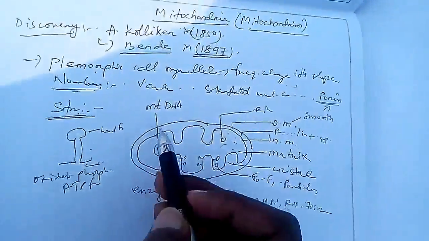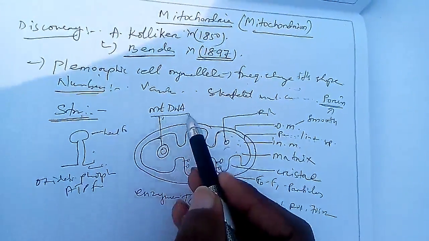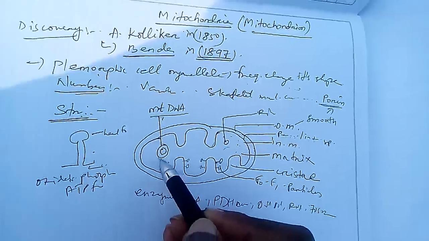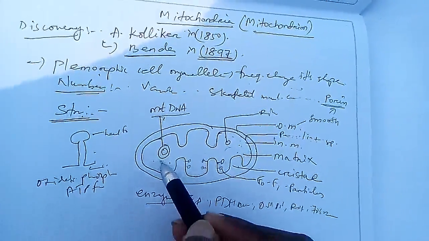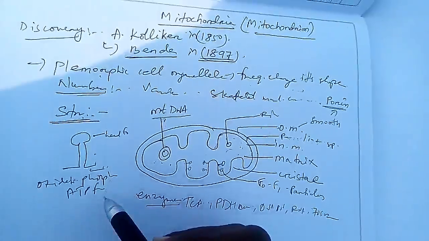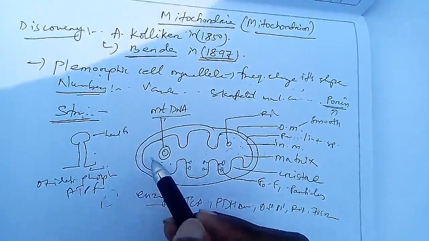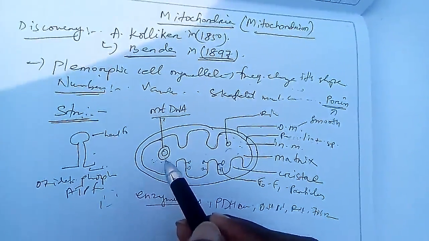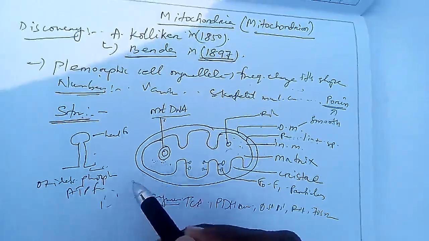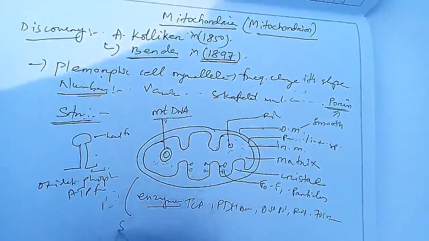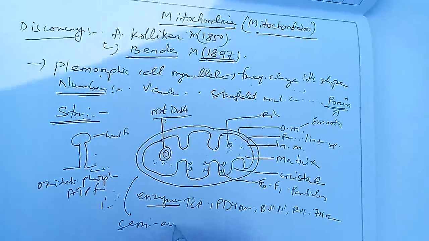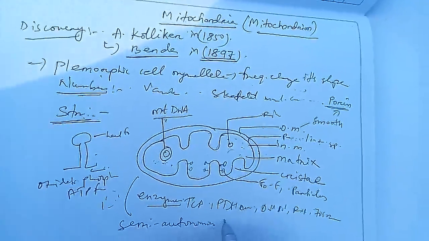Due to the presence of mitochondrial DNA, mitochondria are able to synthesize some of their own enzymes, and for some other enzymes they depend upon the nucleus. That's why, because it synthesizes some of its enzymes and for others depends upon the nucleus, this mitochondria is known as a semi-autonomous cell organelle.